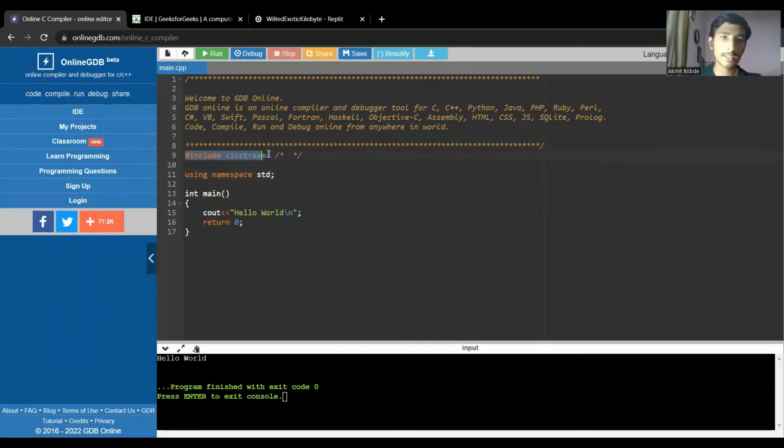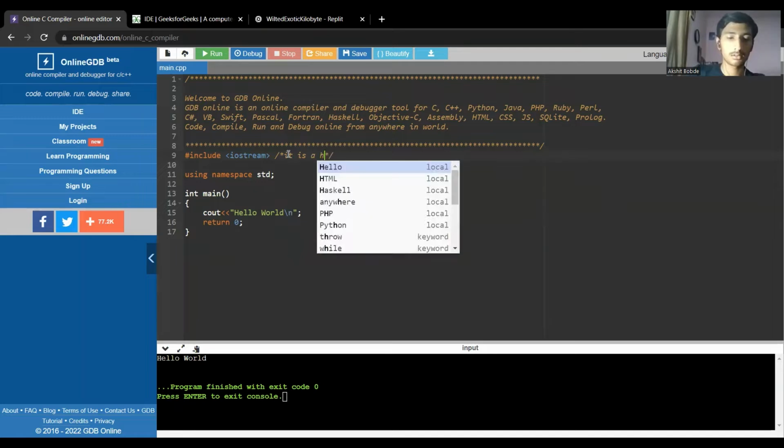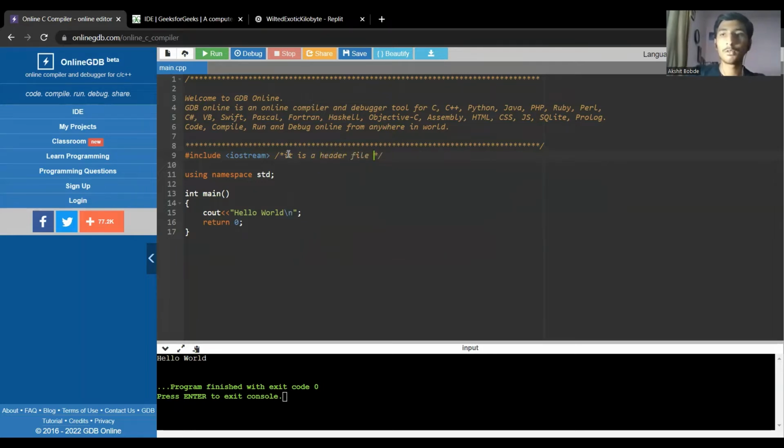Here you can see #include <iostream>. This is basically a header file which imports functions for input and output, and not only input and output but various other things. So I will just write here that it is the file for various functions. Now we come to the next line, which is using namespace std. It is a declarative region for the scope of identifiers. What it literally means is that it is a declarative region for using identifiers and functions. You will study this further during the course, so don't worry.